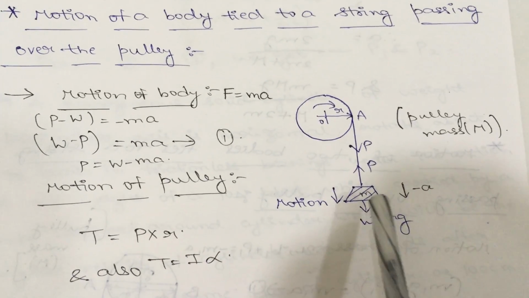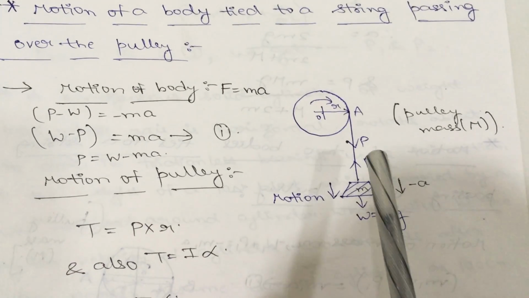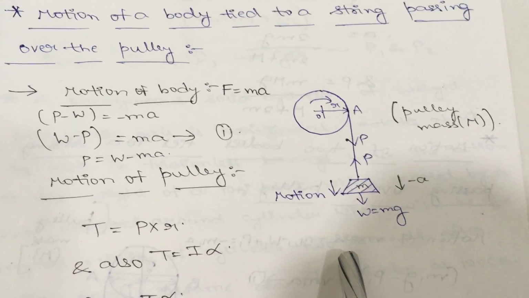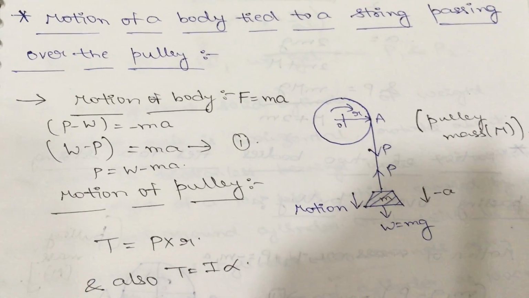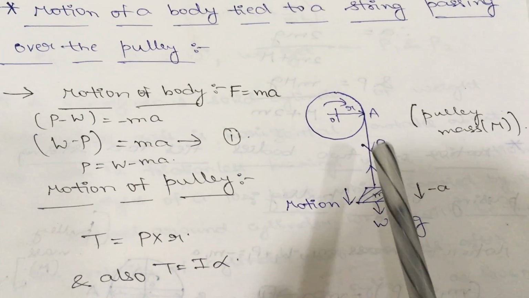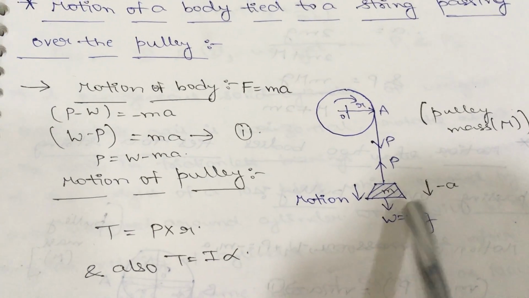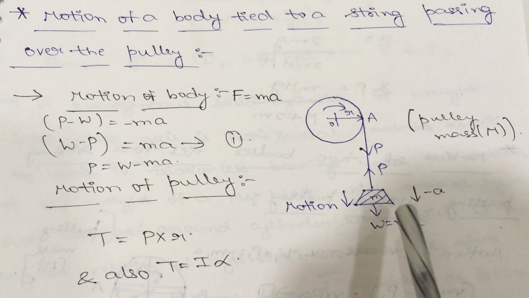So we have to consider the motion of the body and the motion of the pulley separately, and we have to calculate the P force and acceleration for this complete system. Now let us consider first the motion of the body. Here in this diagram, as this pulley is rotating in the clockwise direction, motion is along the vertical direction. So we need to consider the vertical forces only in place of F. So how many forces are acting on this body?